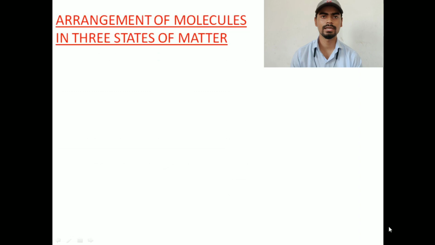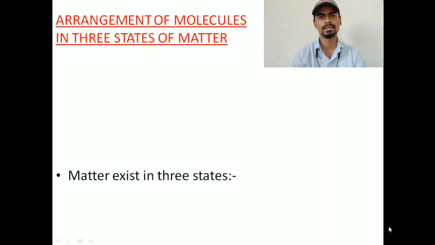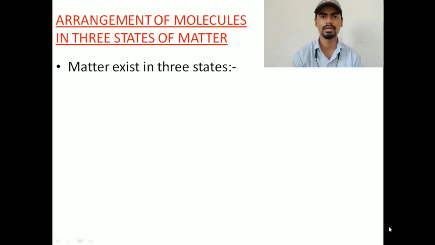So the first topic is the arrangement of the molecules in the three states of matter. We already know that matter exists in three states, and which are they? That is solid, liquid and gas. So we are going to discuss the existence and the property of the three states of matter on the basis of kinetic theory of matter.